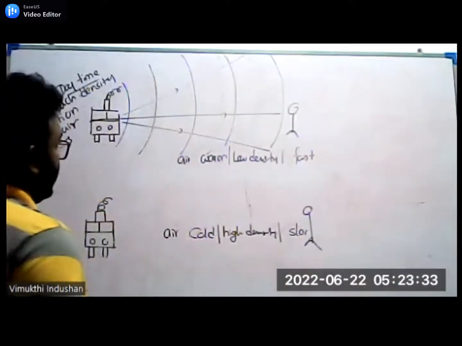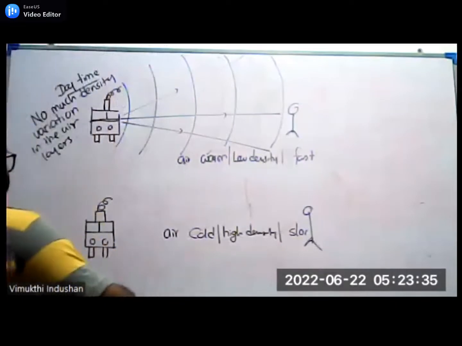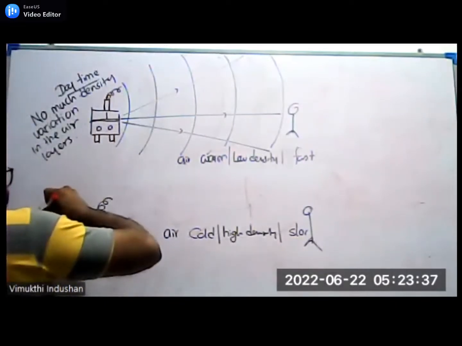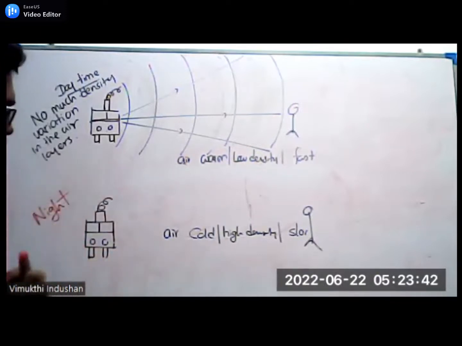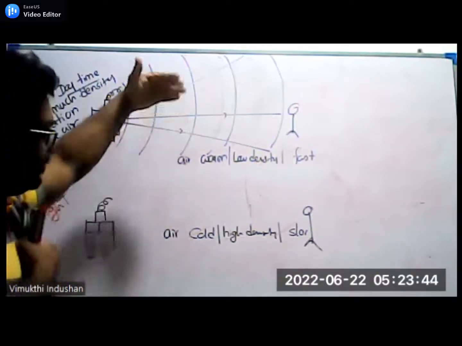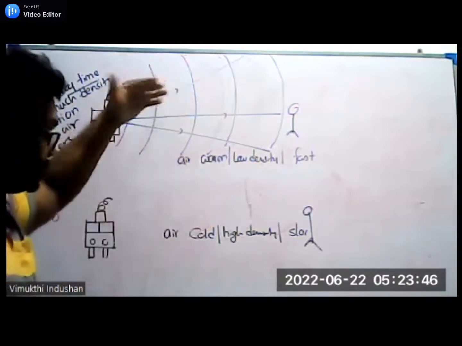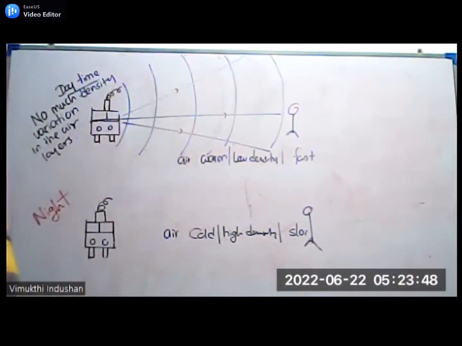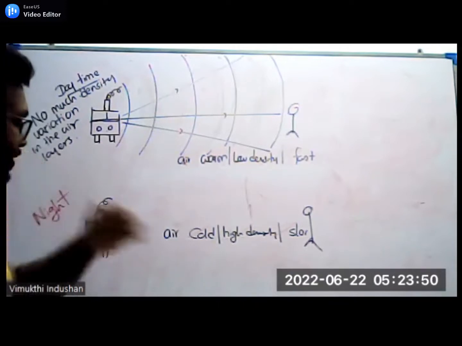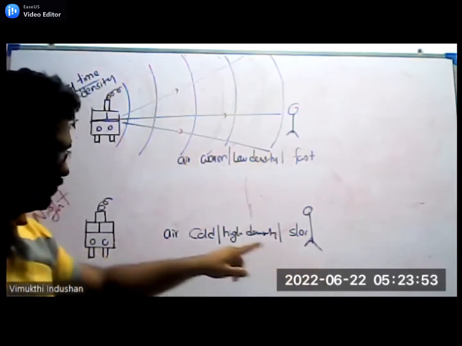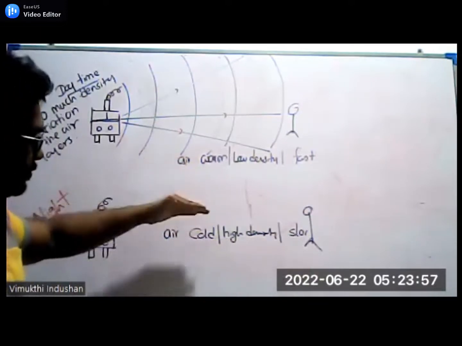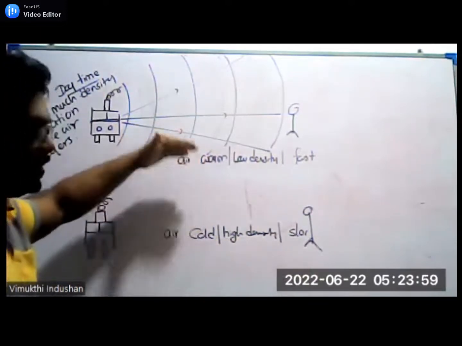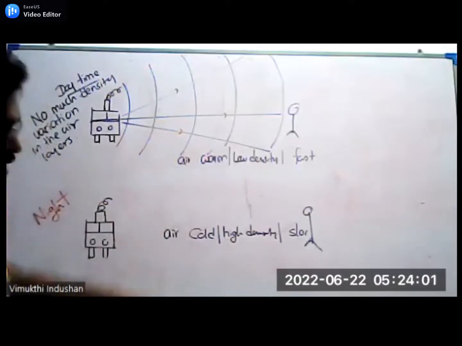But during the night time, what happened? During the night time, there will be temperature differences between air layers, because of the different rates of cooling of the ground. It creates different temperatures in different air layers, and different temperatures create different densities.